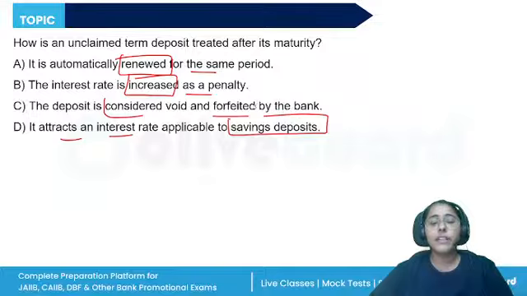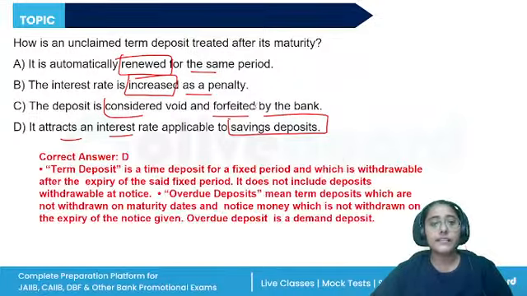Term deposit being matured. Let's say the term deposit was created for a 10-year period. 10 years have passed, but no one comes to claim the deposit, right? So, what will happen in this scenario? What should be the correct answer? A, B, C, or D? The correct answer here is D. It attracts an interest rate applicable to the savings deposit.